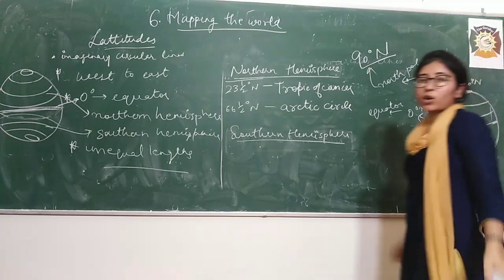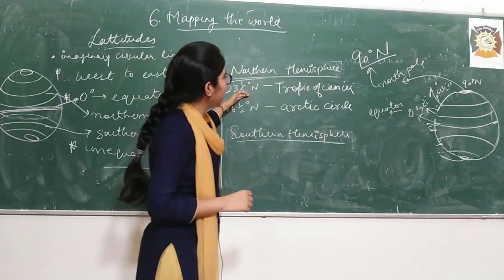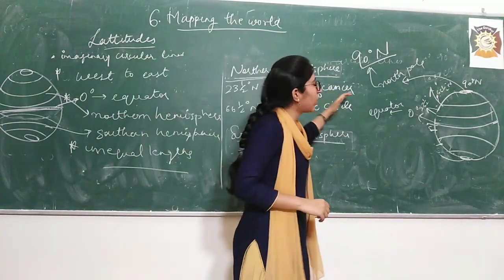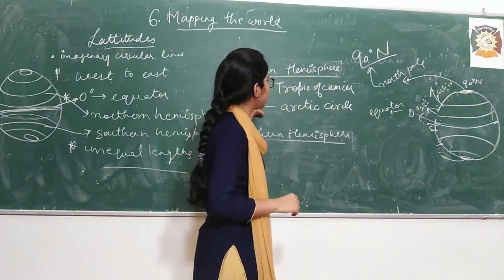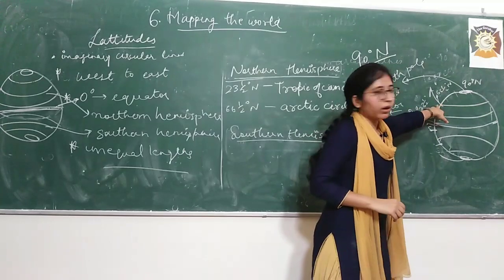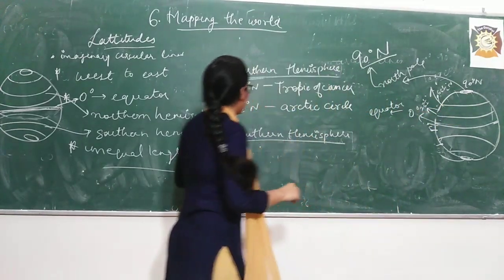So yes, sorry students, the video stopped. So yes, I was telling you that 23.5 degree north is known as Tropic of Cancer, and 66.5 degree north is known as Arctic Circle. Here it is 66.5 degree north, so it is known as Arctic Circle.